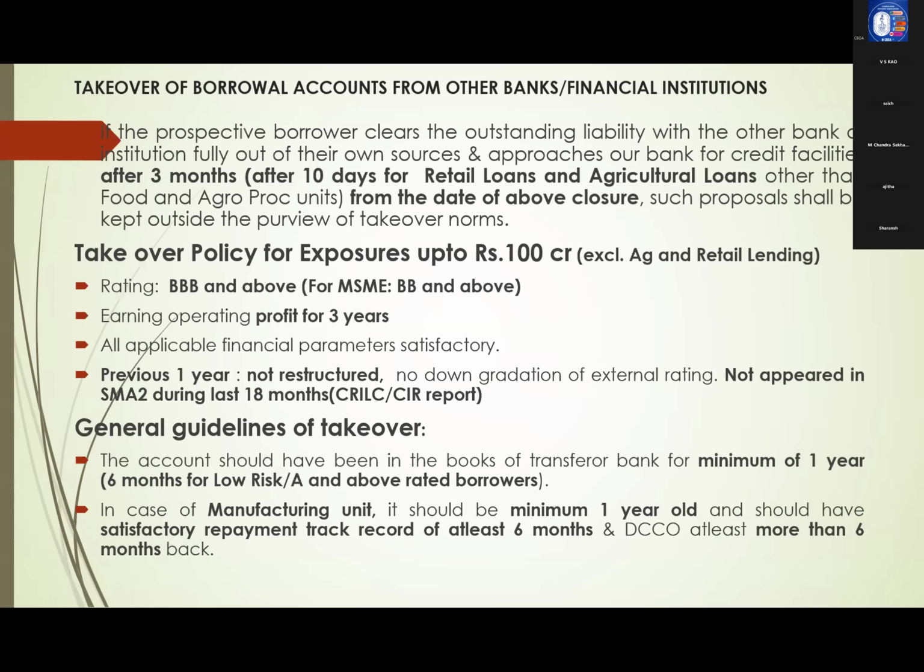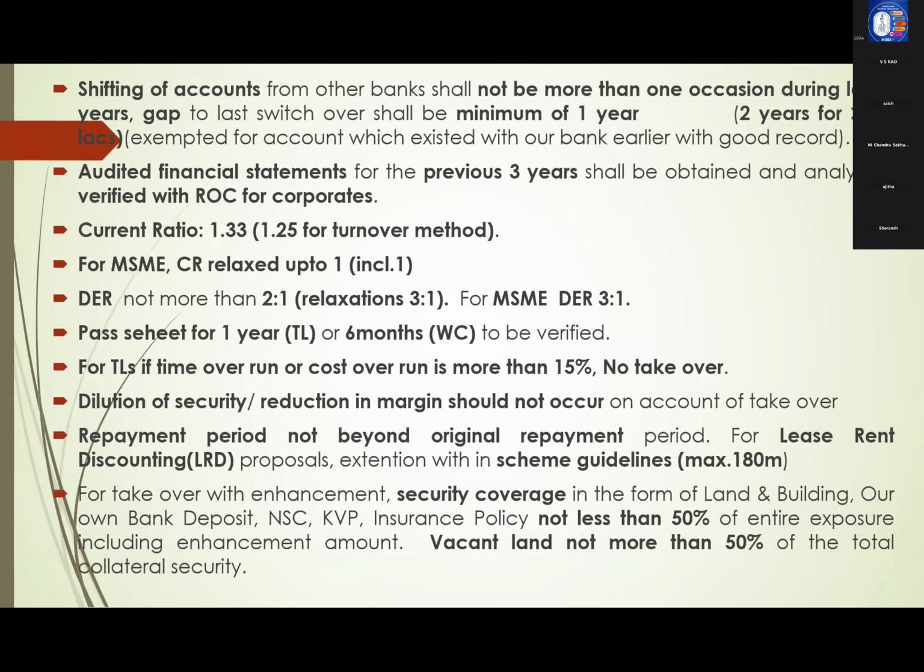And in case of manufacturing units, it should be minimum 1 year old. They should have a satisfactory repayment track record for 6 months, and DCCO at least more than 6 months back. Date of commencement of commercial operations happened more than 6 months ago. That means more than 6 repayments will be there, because repayment starts immediately after the date of commencement of commercial operations. So more than 6 months ago DCCO happened, that means more than 6 repayment installments are there. Right? Next.